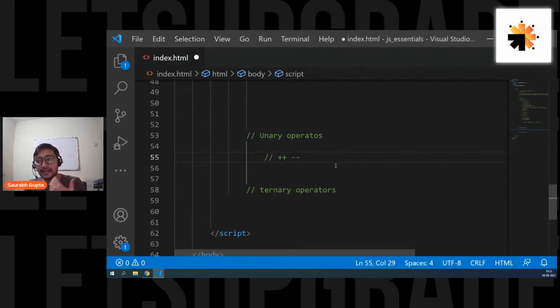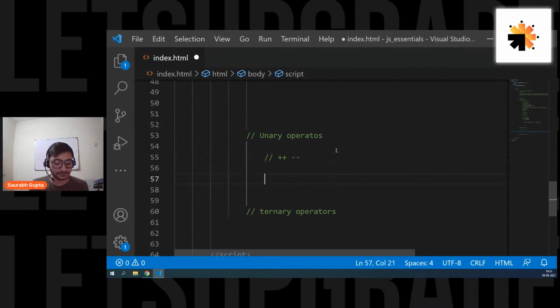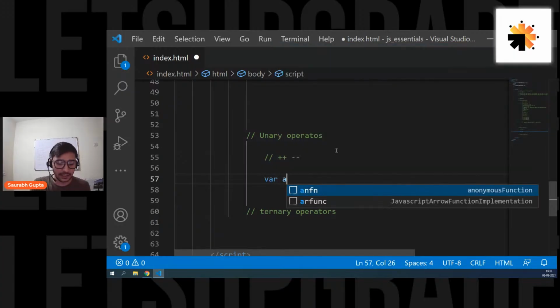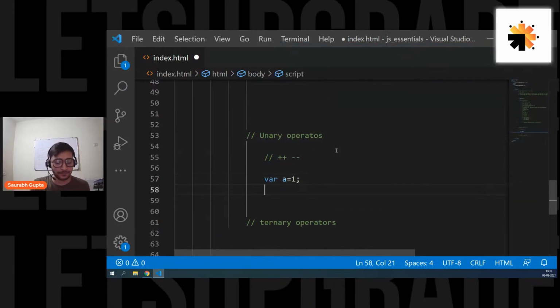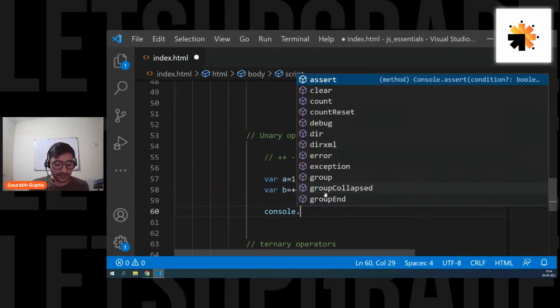Now, as their name says, they are unary operators, which means they only work with a single operand. For example, let's have a variable, var a = 1. Then I create a variable, var b = ++a. So I write ++, my plus plus operator, and then a. And finally, let's print console.log